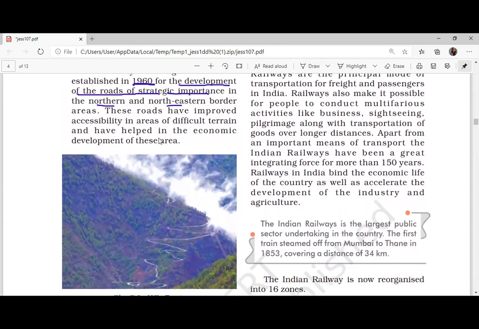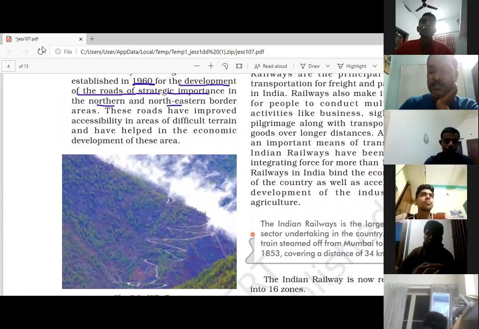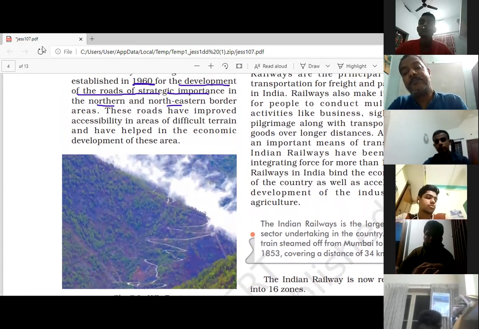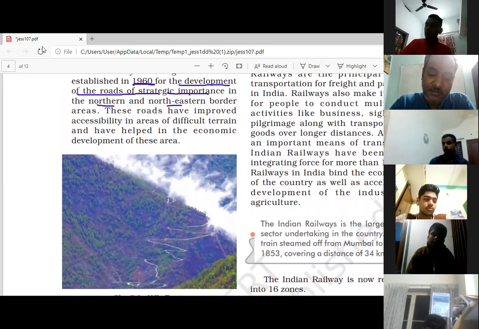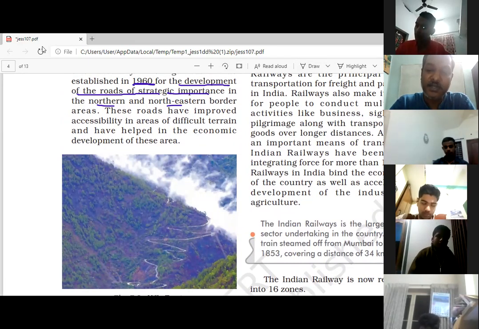What is the point of connection of the east-west corridor? Tell me, Gauresh. Silchar in Assam to Porbandar in Gujarat. Yes. Tell me, north-south corridor. Srinagar to Kanyakumari.